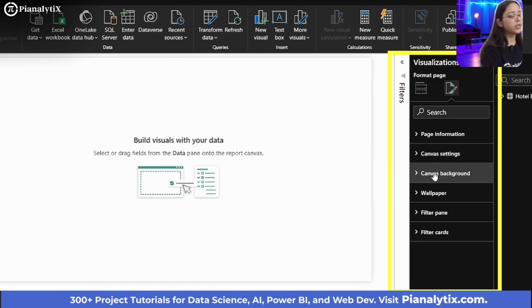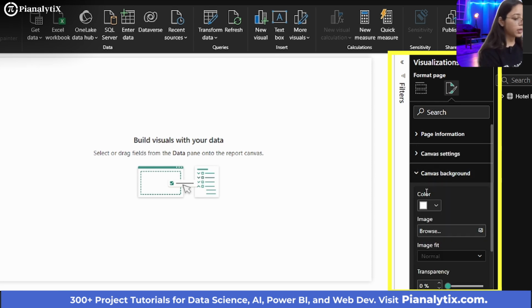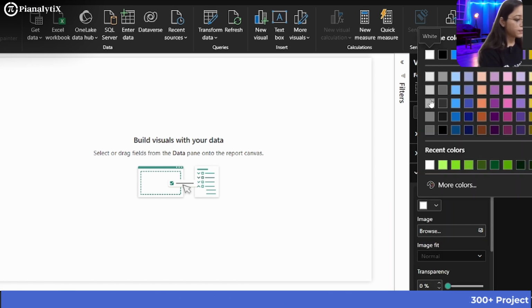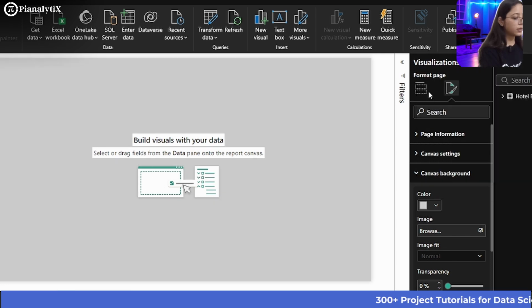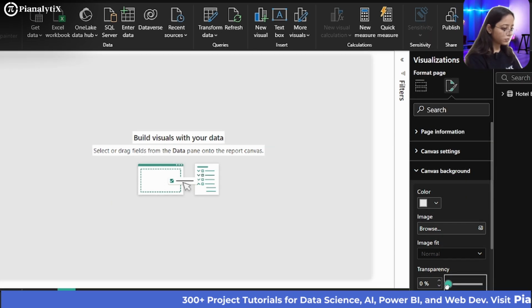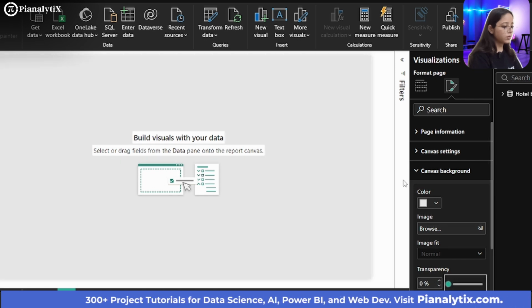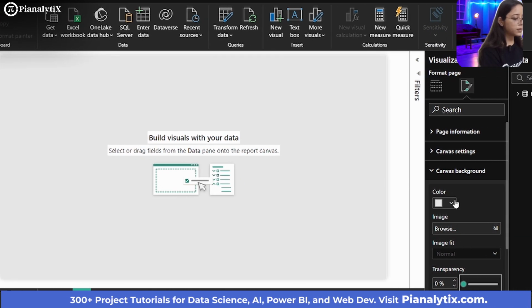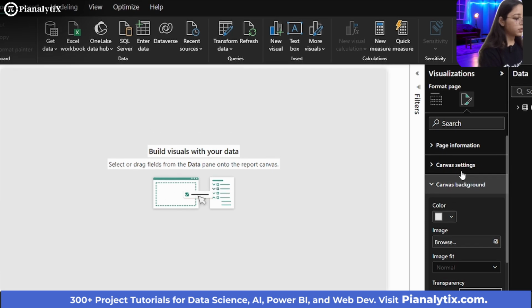First, we need to make sure that we change the canvas background color. So we'll just go here and we'll choose a color for this. I want something lighter gray, I'll say. So maybe I'll just go with this. So for now, this gray seems fine. Now what we are going to do is partition the canvas. Let me just show you first of all.